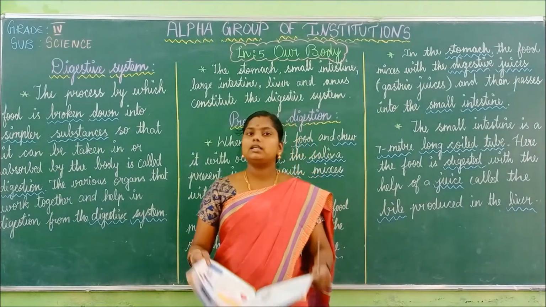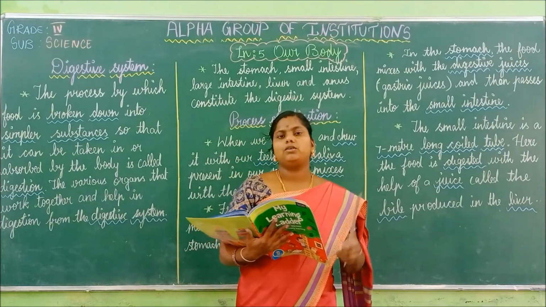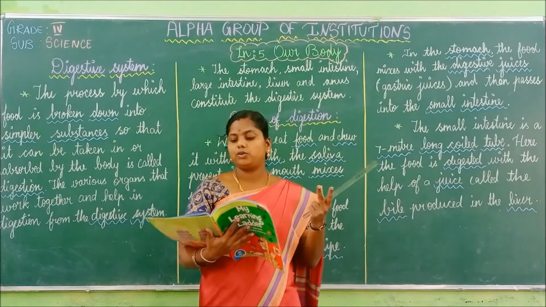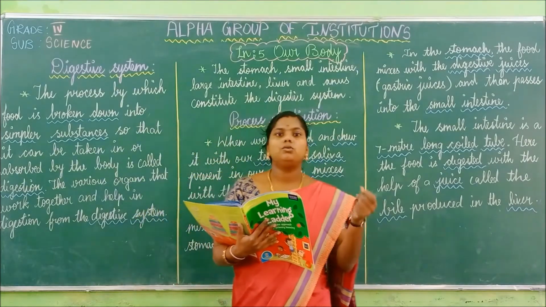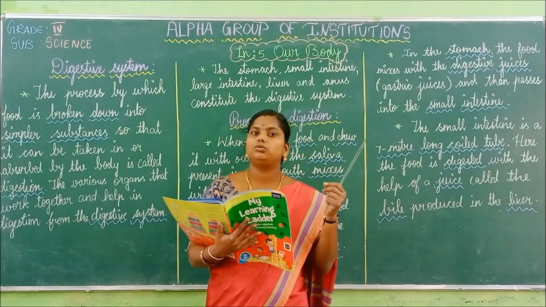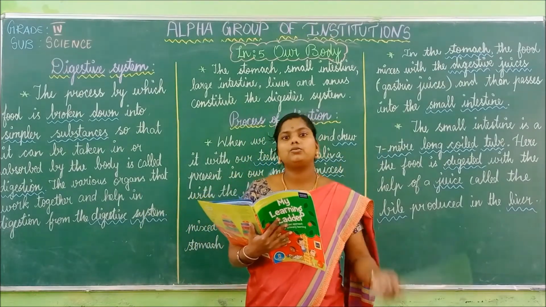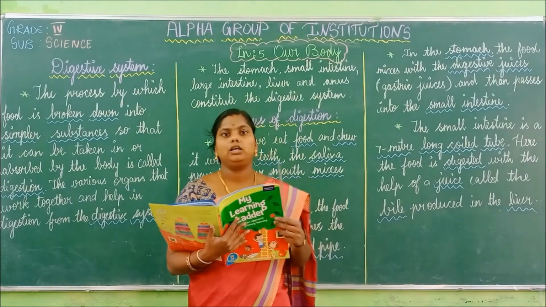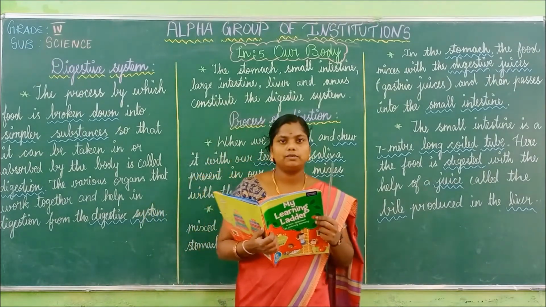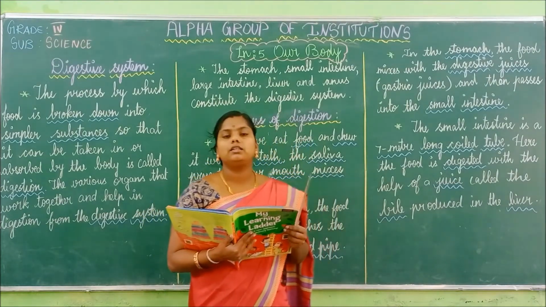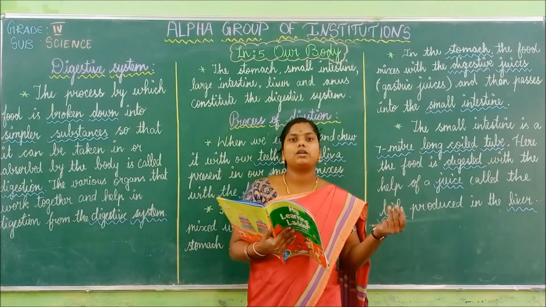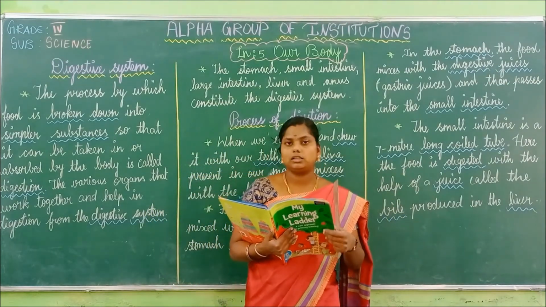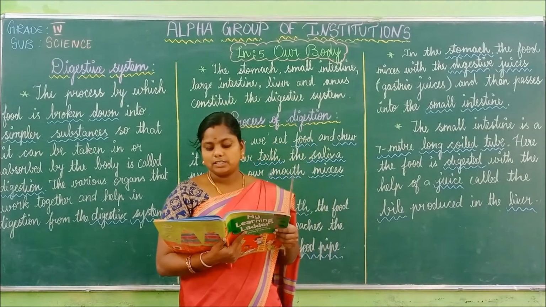Last class we learned about the nervous system. The nervous system is divided into the central nervous system and the peripheral nervous system. The messages will be passed through the nerves to the brain and to the other parts of the body, isn't it? That is called the nervous system. They will send and receive messages about what happens around us and what happens inside us. Is it clear? The next one, the circulatory system.